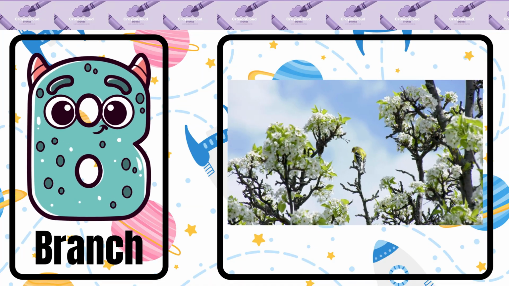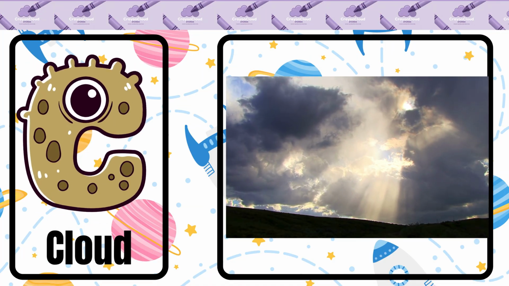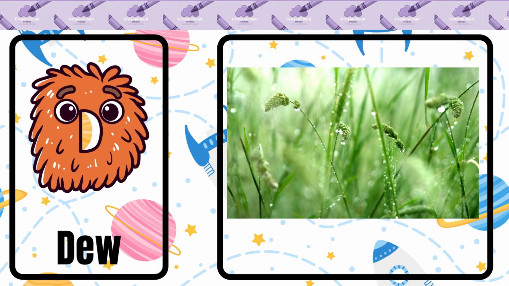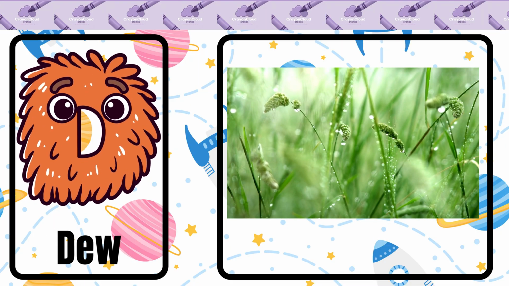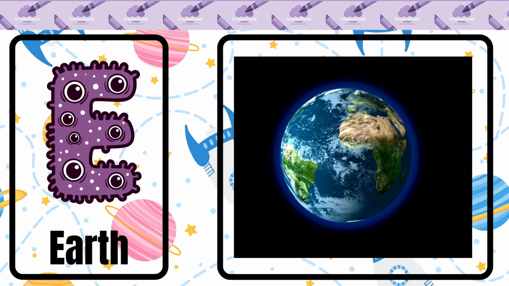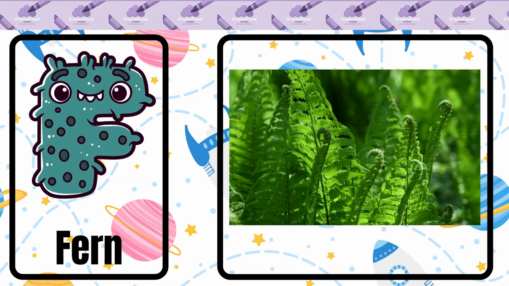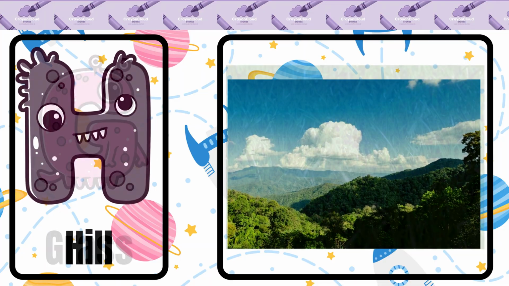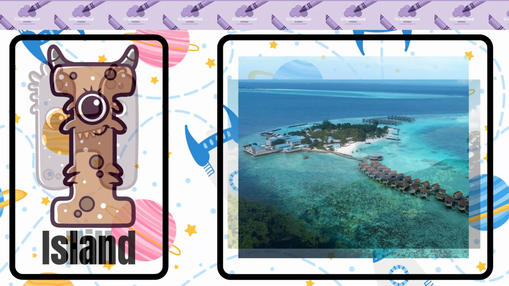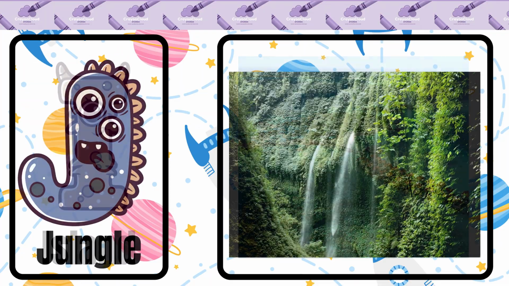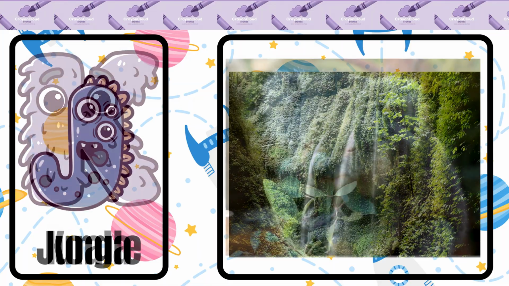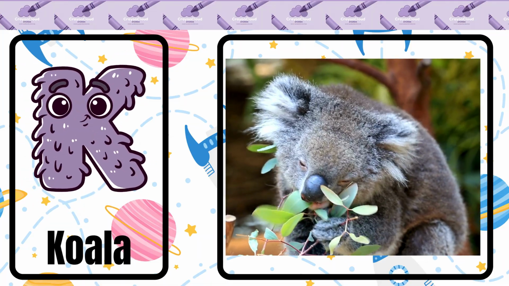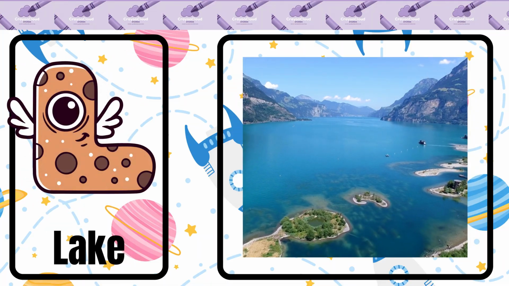C is for cloud, the clouds. D is for dew, the dew. E is for earth, F is for fern, fern. G is for grass, grass. H is for hill, hill. I is for island, island. J is for jungle, jungle. K is for koala, koala. L is for lake, lake.